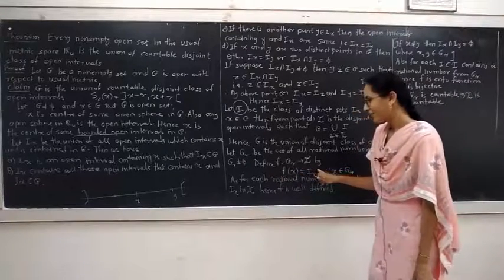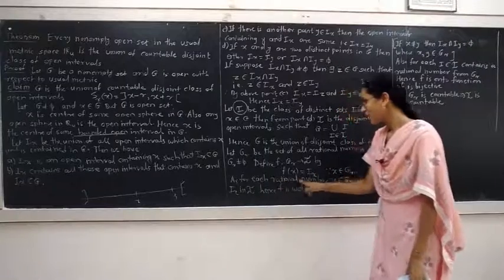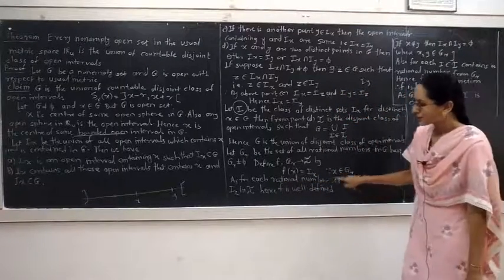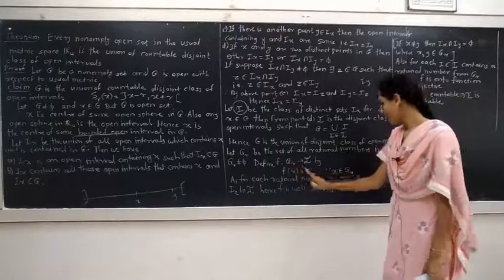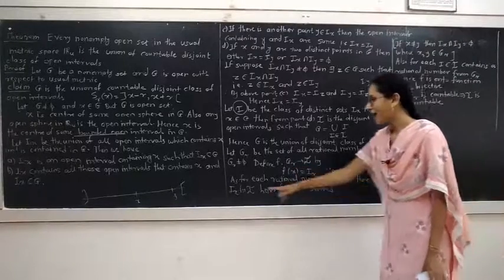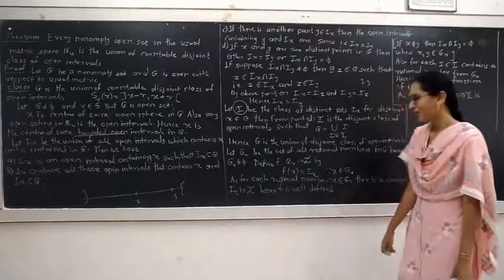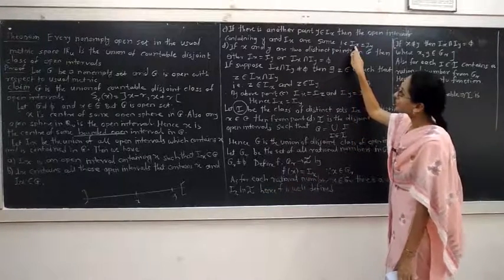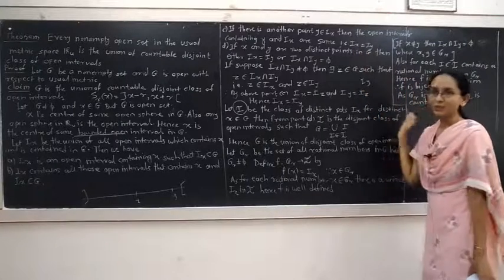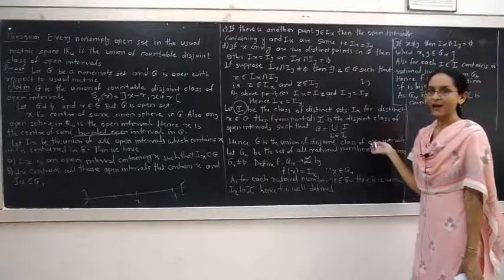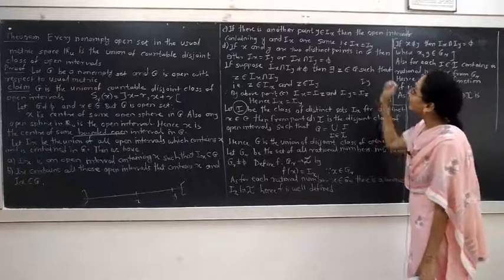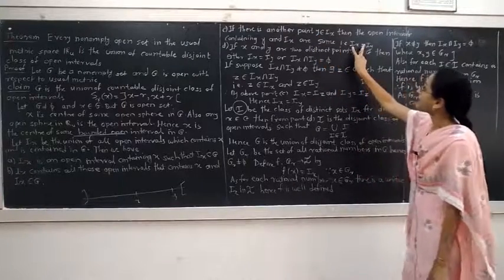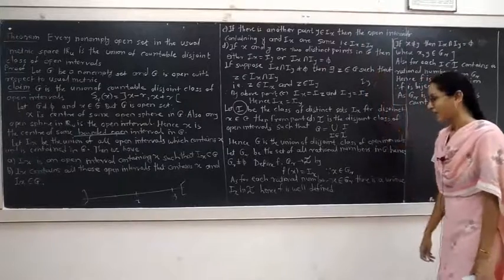This mapping is well defined because for each rational number x belonging to the domain set GR, there is a unique Ix in I, because this Ix is either disjoint from another open interval Iy, or if Ix contains another point y, then Ix and Iy are the same.